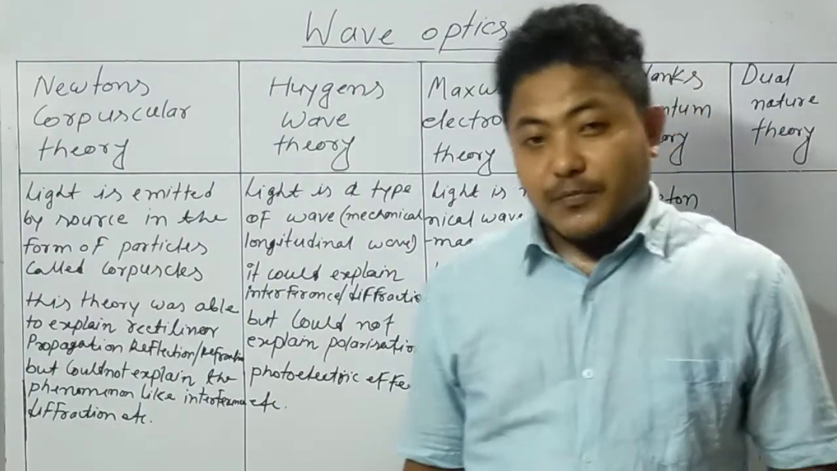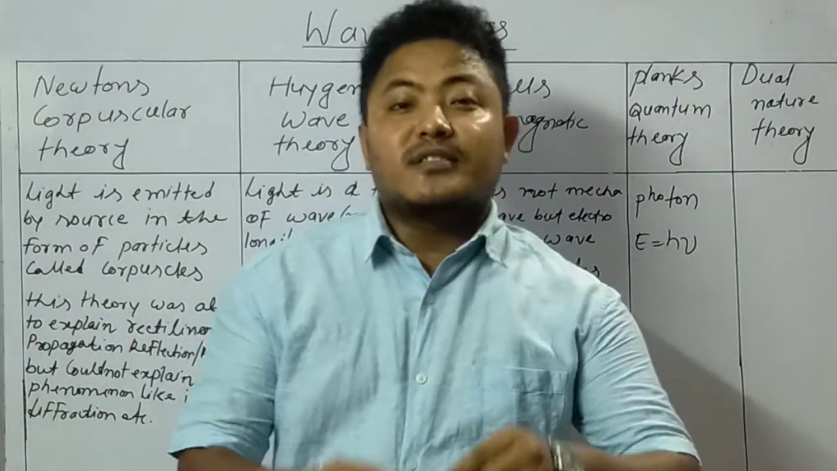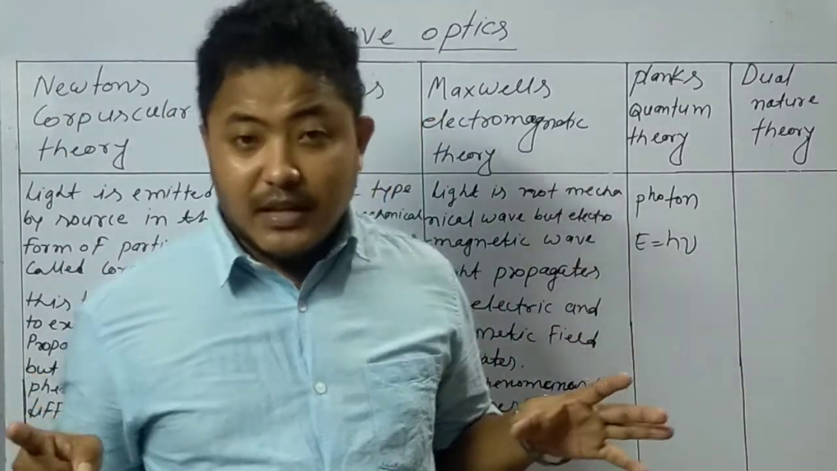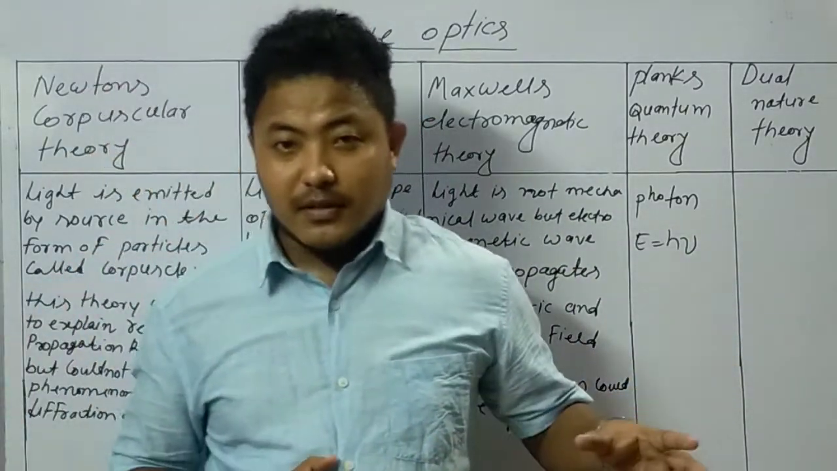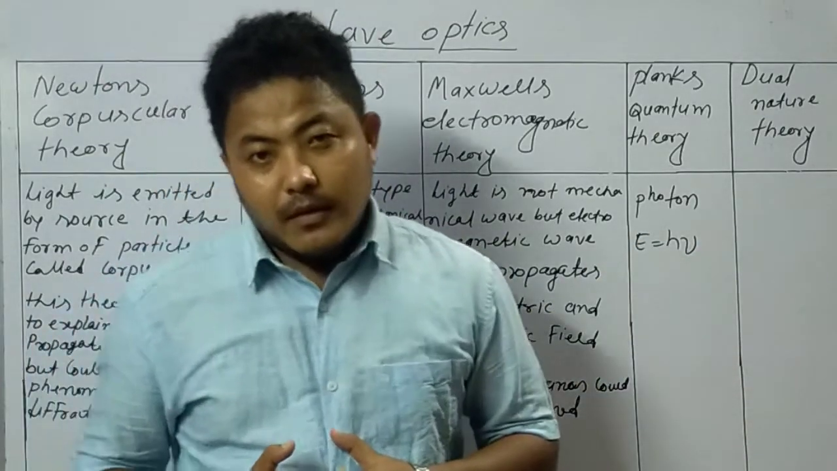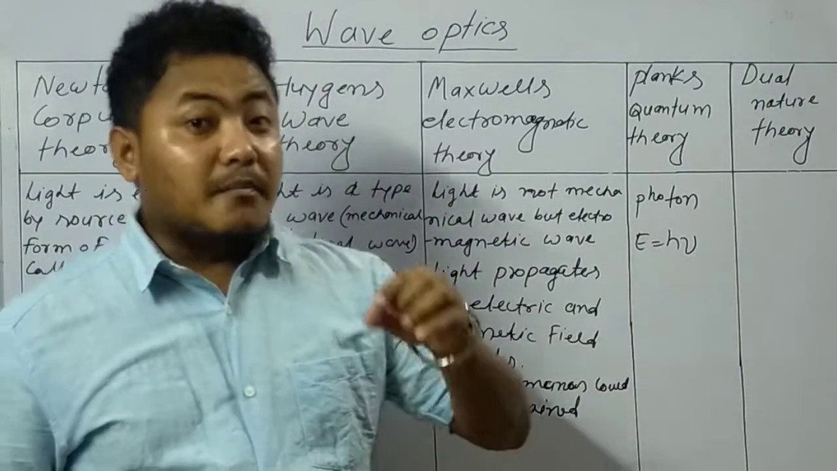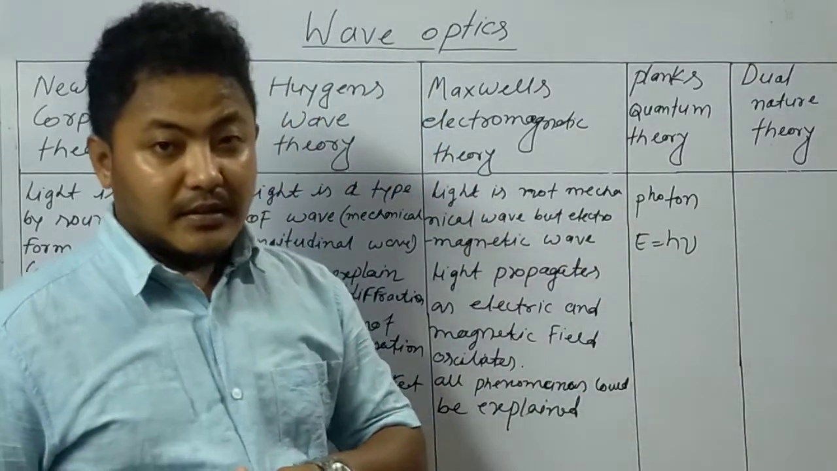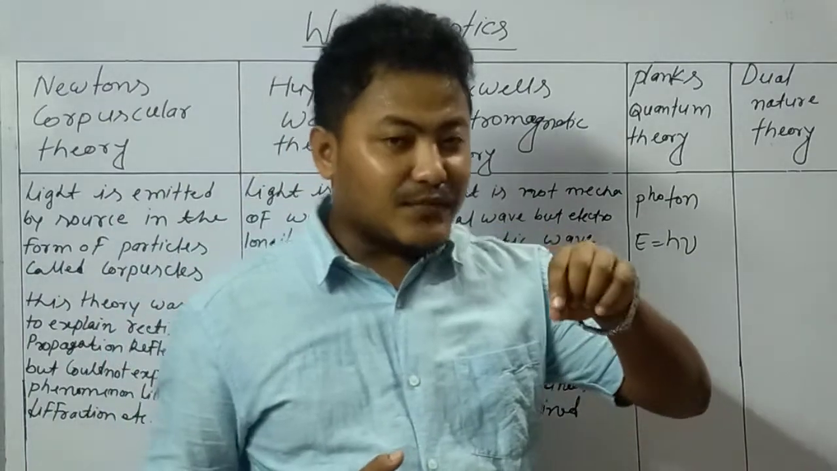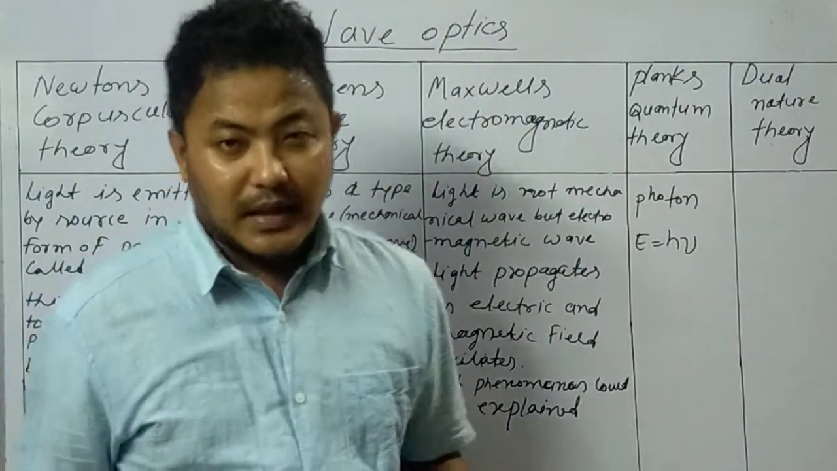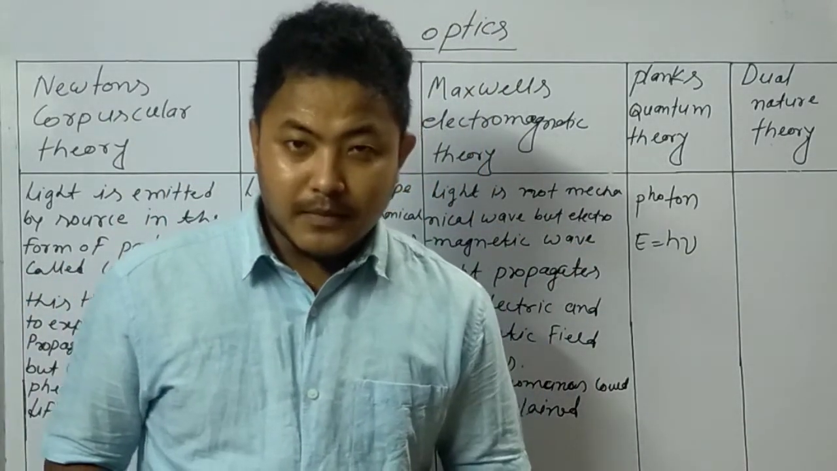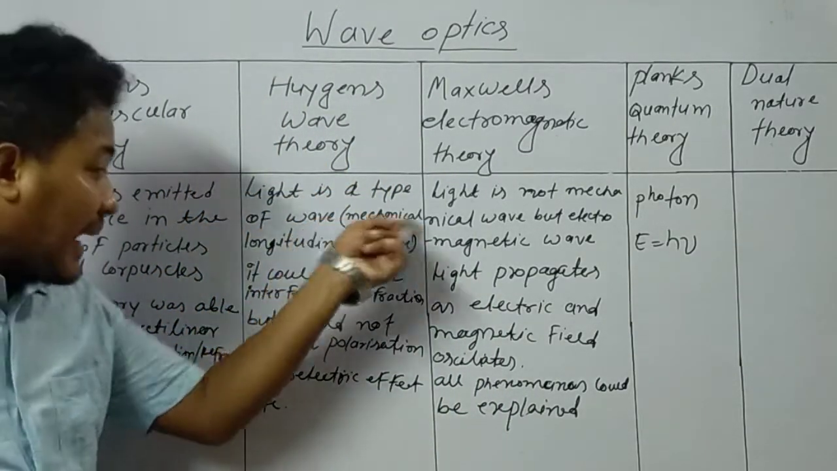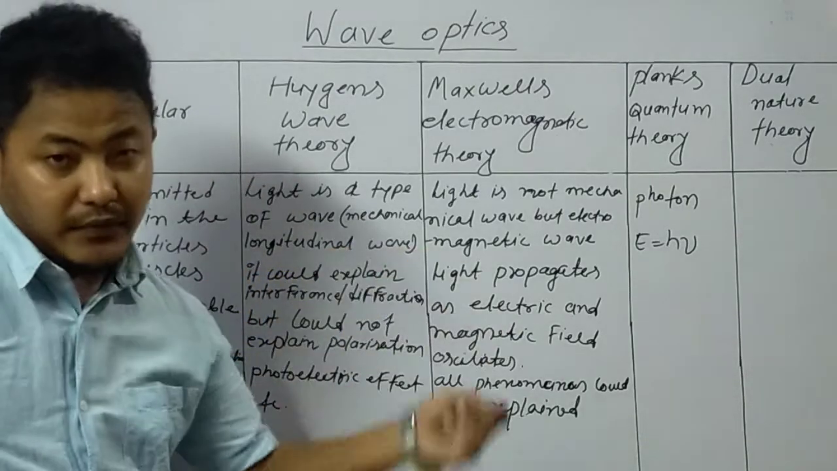What did Huygens propose in this theory? That light is not made of particles. Light isn't emitted in the form of particles or corpuscles. The light is actually a mechanical longitudinal wave. That means he wanted to tell that light is a form of wave. Light travels in the form of waves. So here it is written that light is a type of wave, a mechanical longitudinal wave.